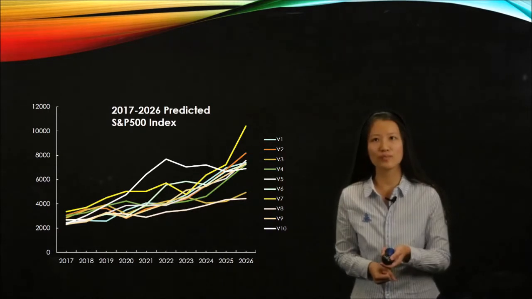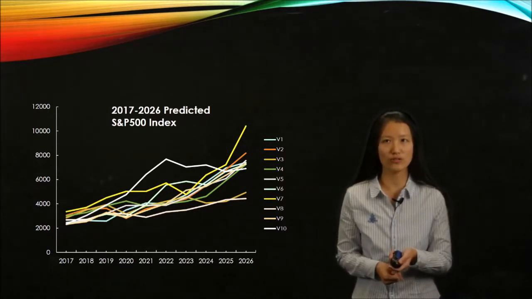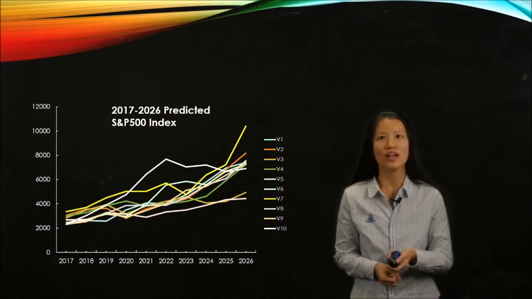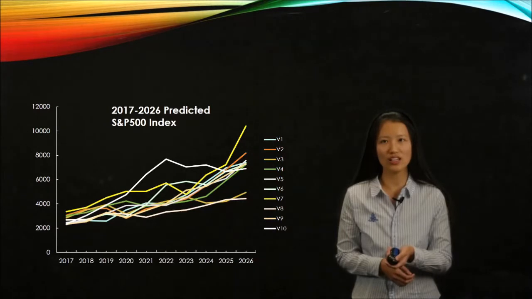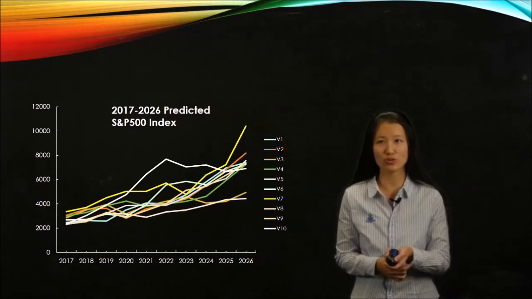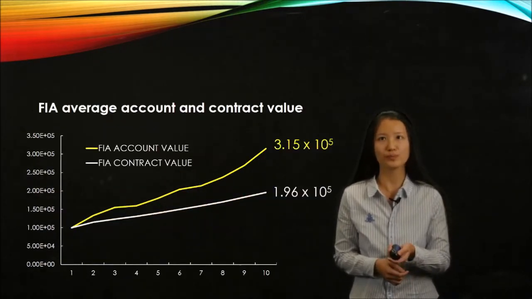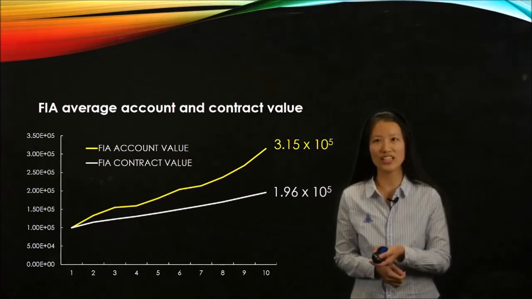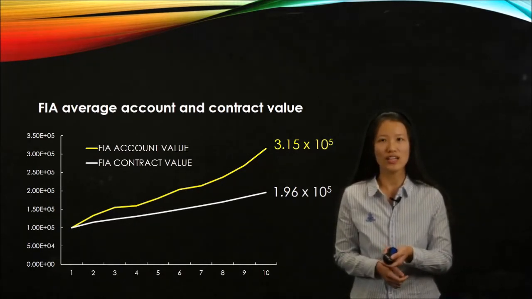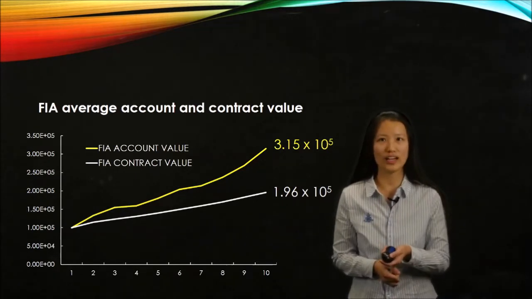Here are some outlines of 10 scenarios of the index move trend. Some of them grow very well, but some of them are very bad. So we took the average of them to calculate the income value and the contract value for both of the annuities. For fixed index annuities, the yellow line will be account value, and the white line will be contract value.